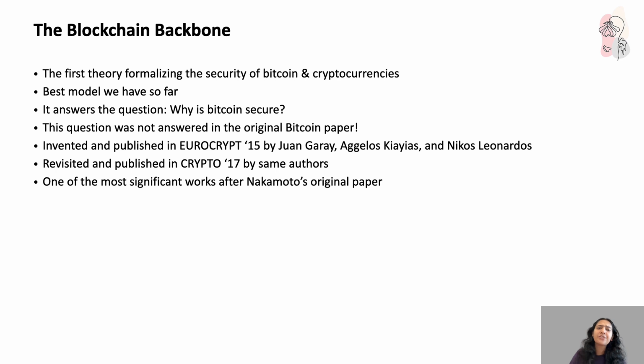The same team went further in 2017 and published an extended version at Crypto, which revisited and re-strengthened their original model. Because of this, the blockchain backbone is widely regarded as one of the most important works after Nakamoto's original paper, because it answered the most important question, why is Bitcoin secure? It is considered almost like the second foundation pillar of blockchain research.